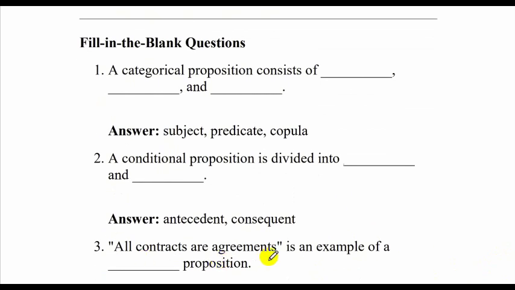All contracts are agreements is an example of dash proposition. All contracts are agreements. So this is universal and this is affirmative.